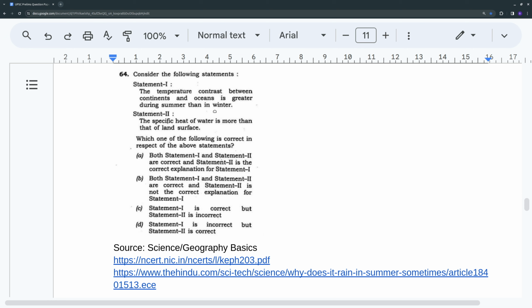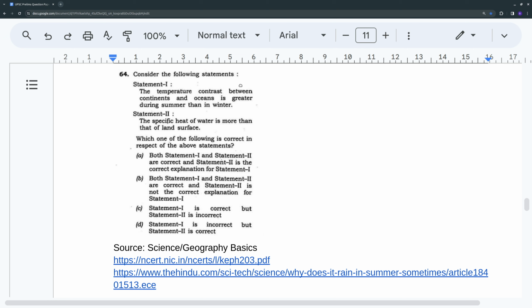That temperature difference contrast is higher during summer, and in winter, since both land and water are relatively cool, obviously land gets colder more than the ocean, but still the contrast is not that great compared to summers. So the second statement, the specific heat of water is more than that of land surface, that is true, and it is indeed the correct explanation for statement 1. So the correct answer would be A.